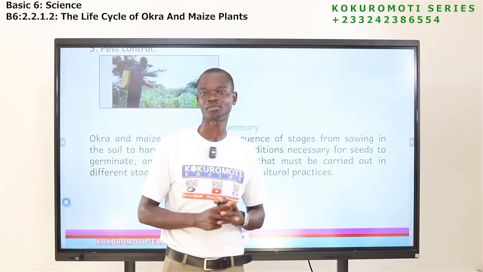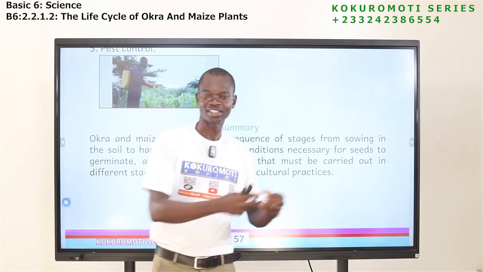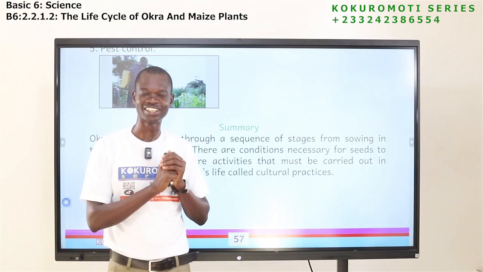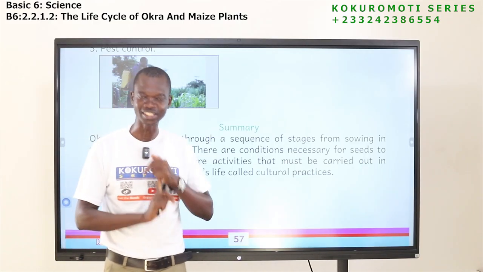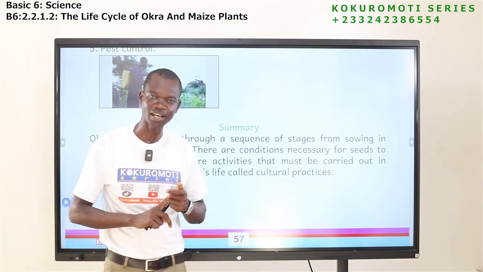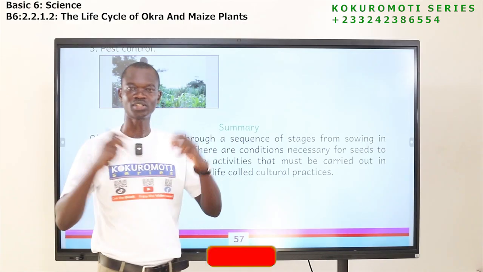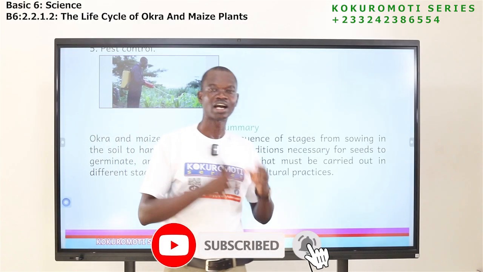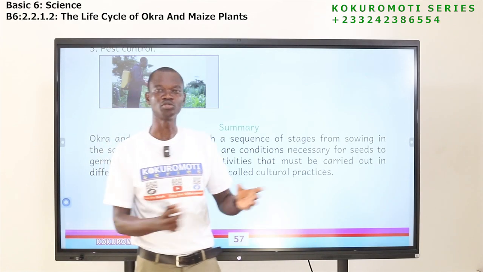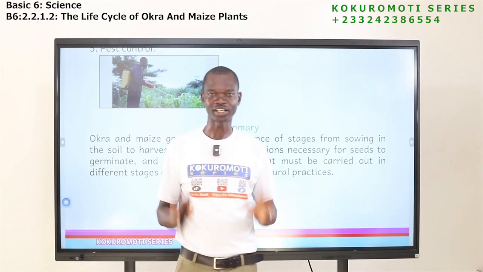Now, after germination has taken place, we need to do what? Do these things I'm talking about. I mean the cultural practices where you control the weeds by weeding, you fertilize the soil, you water the plants, you prune, and then you control the pests. So these are the things that we can do after we have finished sowing and the seed has germinated. If you're able to do all these things, you will have what? Good yield. So that is what we have learned today.